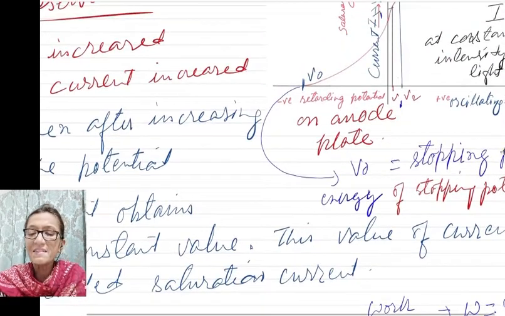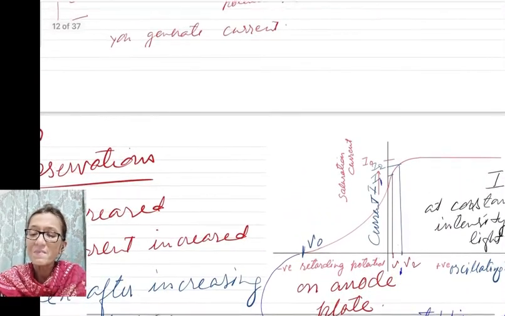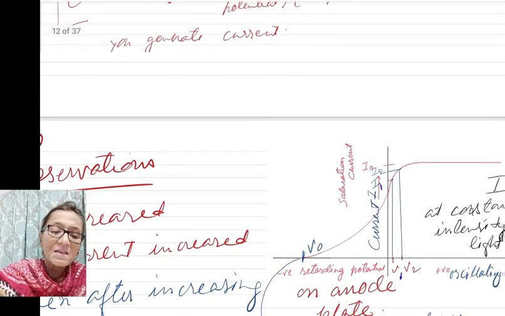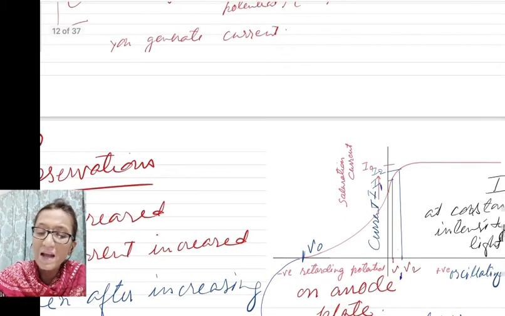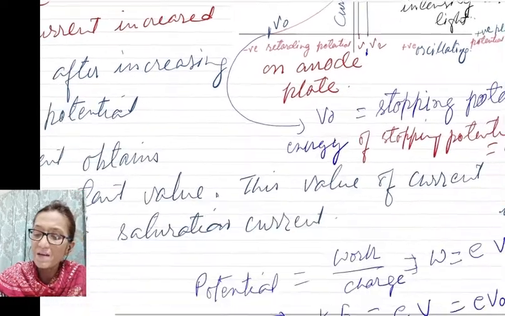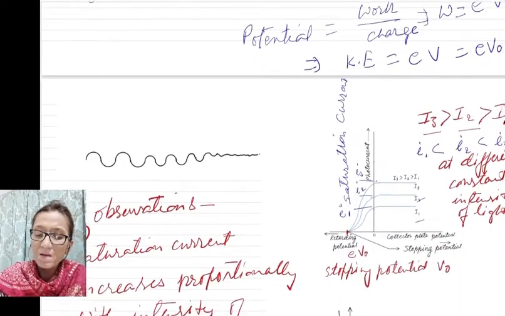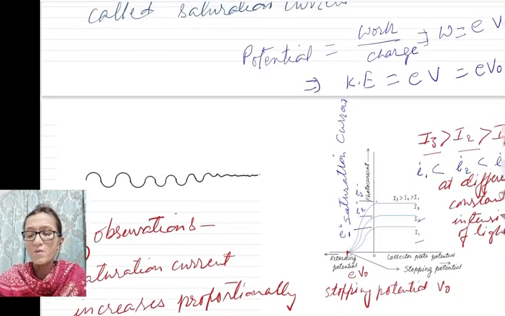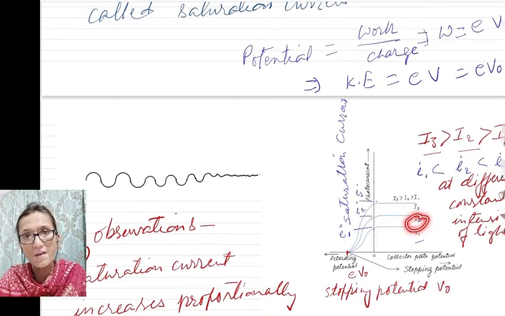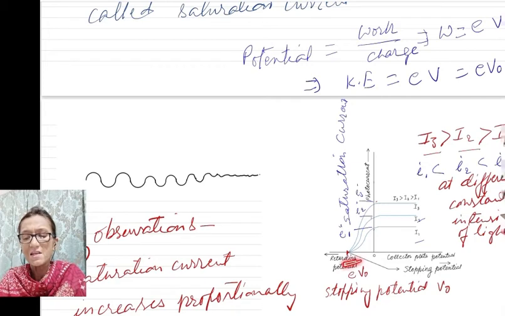He did the same experiment at a constant value of intensity I1. Now the same experiment was done at constant values of intensity I2 and I3, and they found that the stopping potential for all the intensities of light is the same.